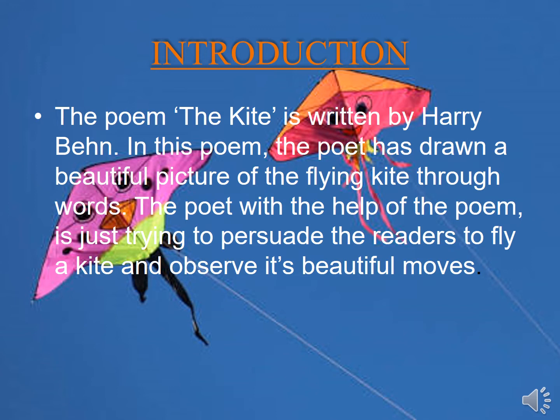Have we ever observed the moves of the kite? Have you ever tried to know how the wind takes the kite and its tail along? No, we never tried to know these. With the help of the further lines of the poem which the poet has written, we'll be able to learn about it.